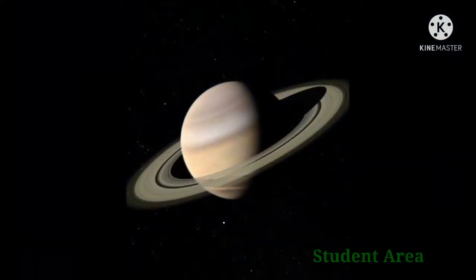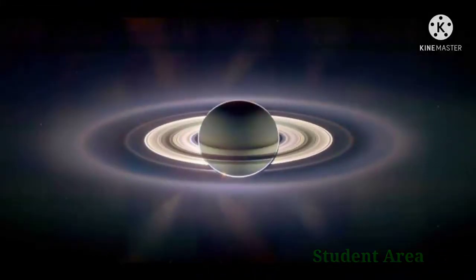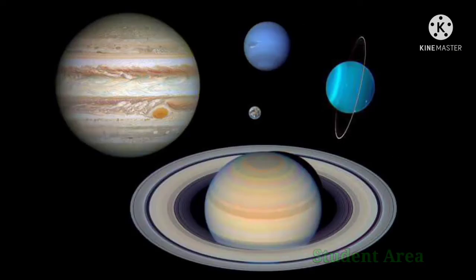And next one is Saturn, the sixth planet from the Sun and the second largest planet in the solar system after Jupiter. Saturn is a gas giant composed primarily of hydrogen and helium, but it's best known for the bright, beautiful rings that circle its equator. The rings are huge but thin. Saturn could float in water because it is mostly made of gas. Viewed from the Sun, Saturn has an overall hazy yellow-brown appearance, and Saturn has a hot interior.